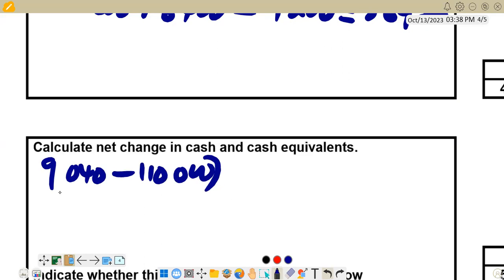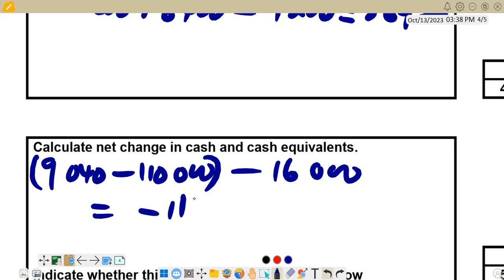Then we put it in brackets, subtract 16,000. If you calculate it very quickly, you are going to get a negative 116,960. So this becomes our net change in cash and cash equivalents. So that's how we calculate it.